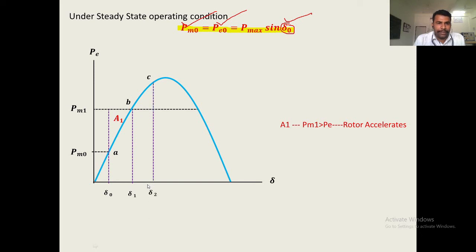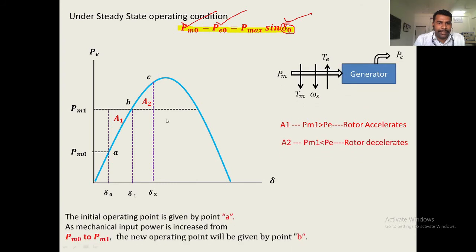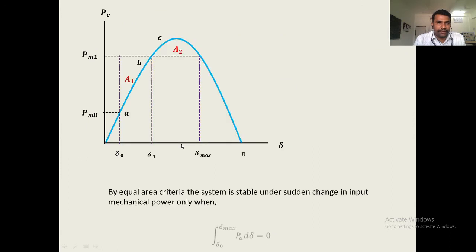So we find the new point C corresponding to delta 2. The area is A2. The machine will be stable only when the areas A1 and A2 are equal. So, A1 and A2 must be equal.